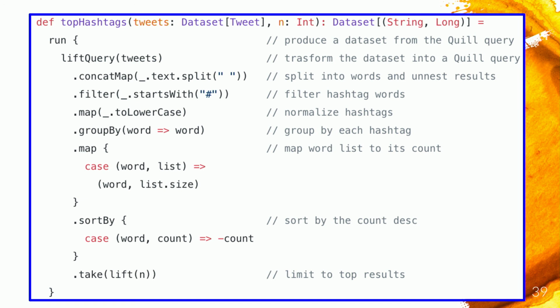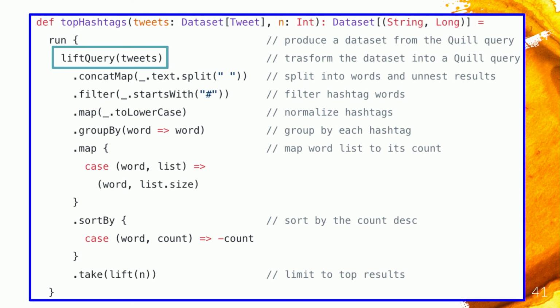So I've been working on a version of Quill with an integration for Spark. It's very similar because Spark has a SQL API, so you can call Spark SQL context.sql and pass a SQL string, right? So I integrated Quill with this API. This is the top hashtags using Quill. We use this run method that is also using quotation. It uses implicit quotation, but this block of code is going to be quoted.